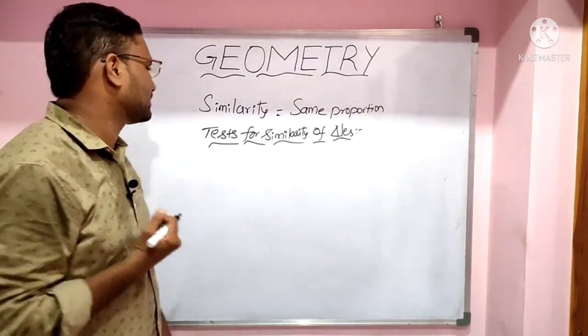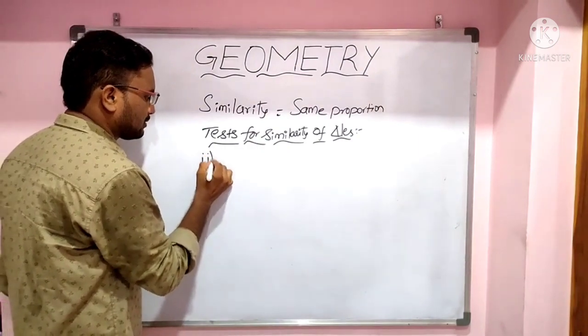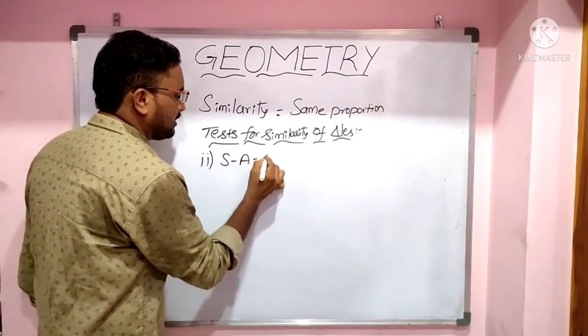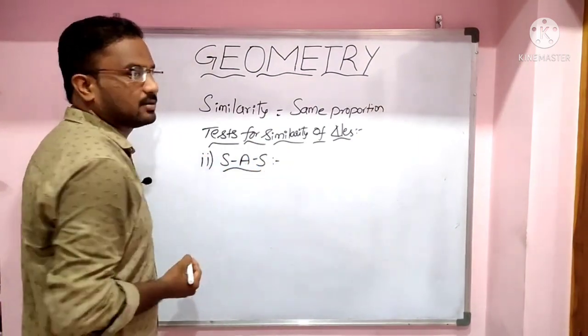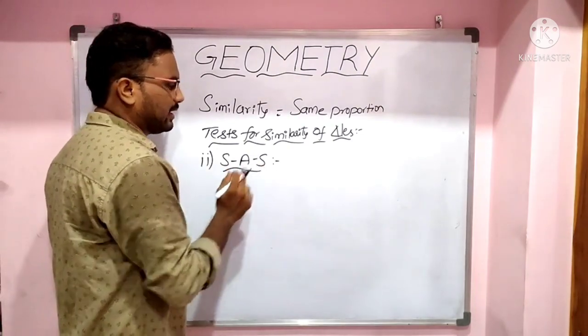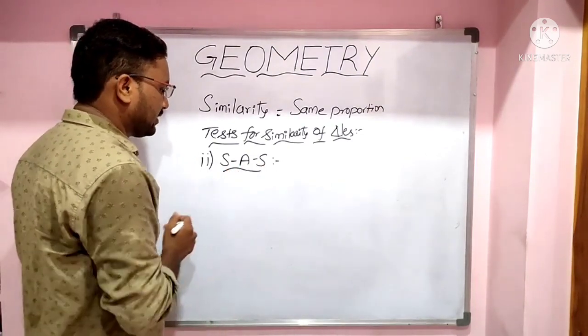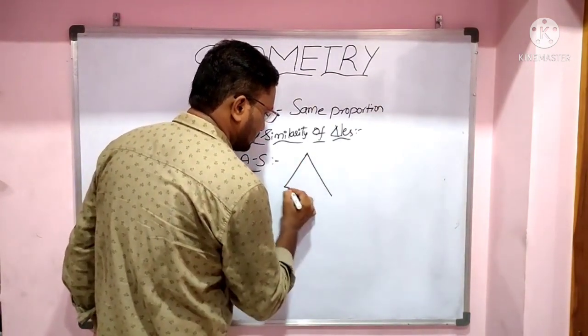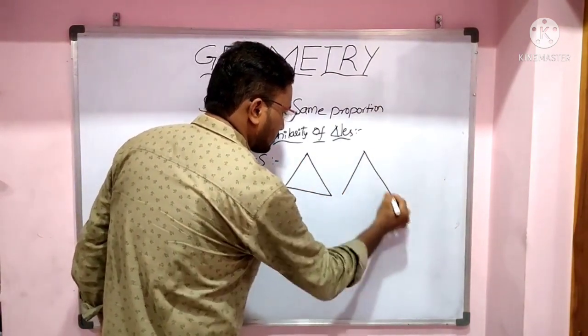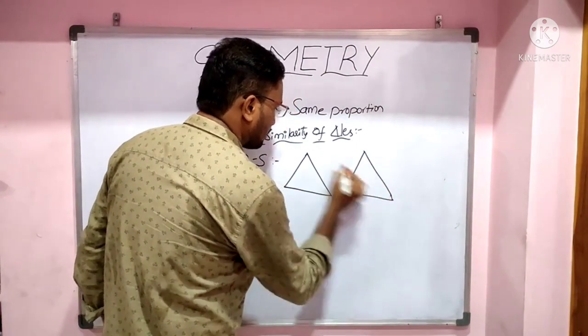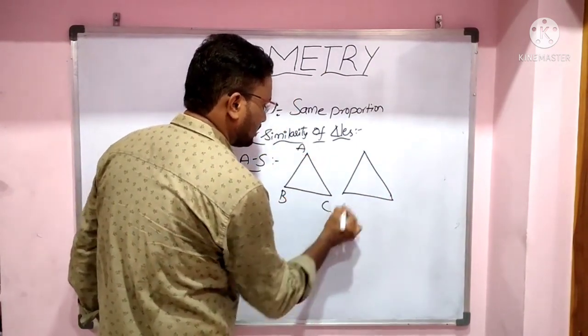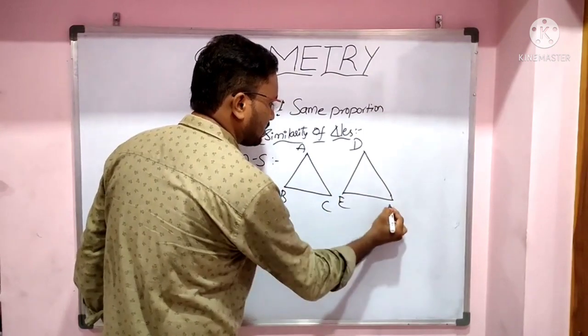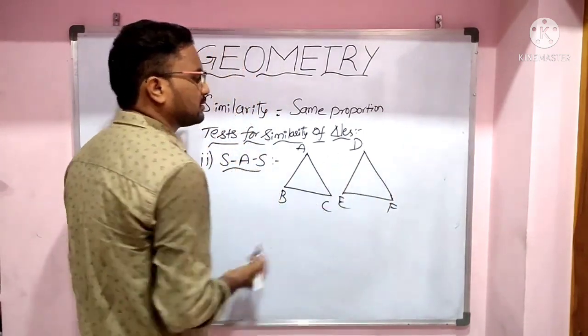So the second one, side angle side. This is the second test. Let's take two triangles, ABC and DEF.